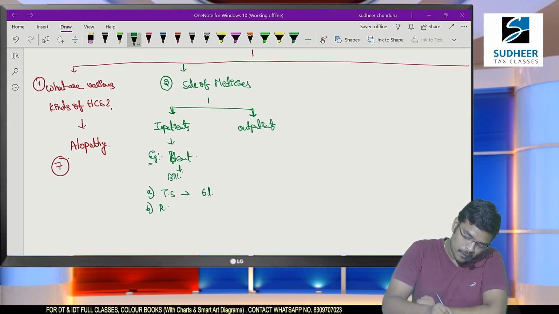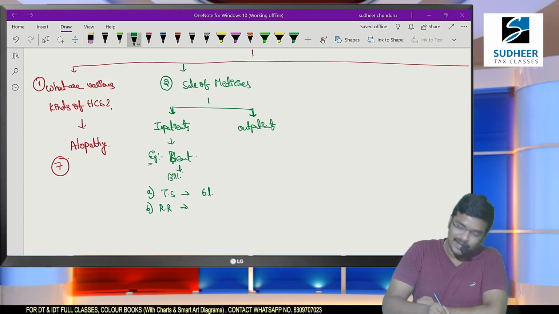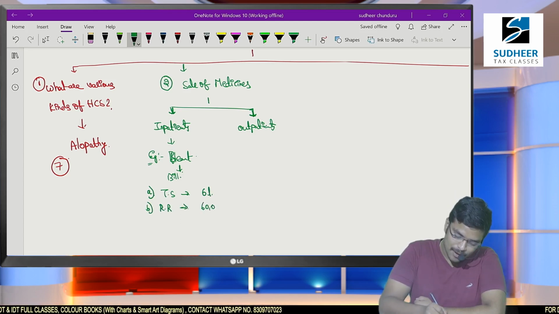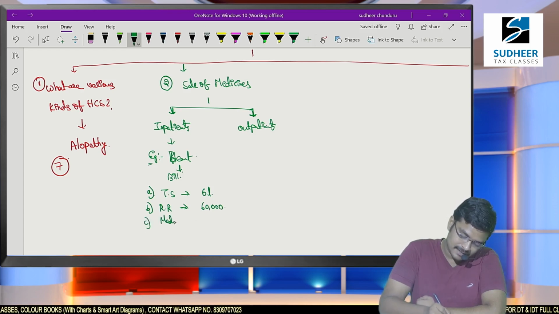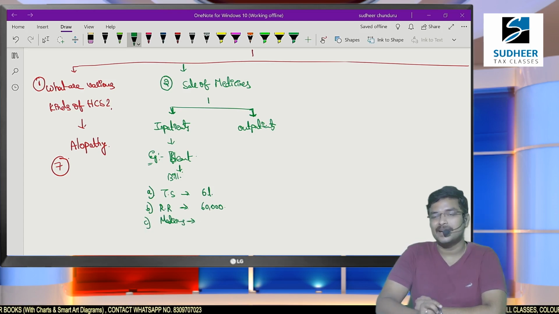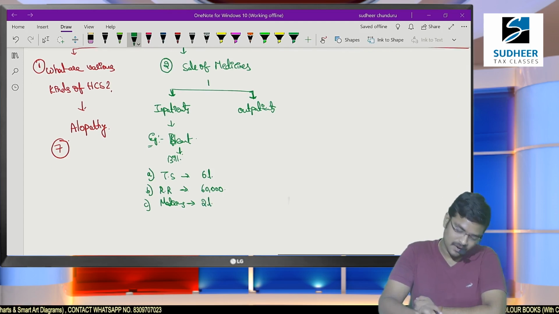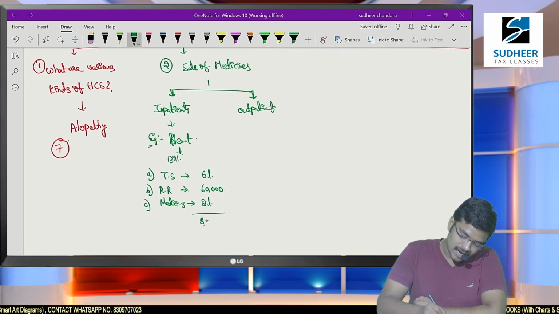Number B, room rent. You are in hospital for 12 days. Per day we collect 5,000 rupees rent, so you are liable to pay 60,000 rupees rent. Number C, medicines. For your treatment we have incurred various medicinal costs also, around 2 lakhs. So total 8,60,000 is your bill.